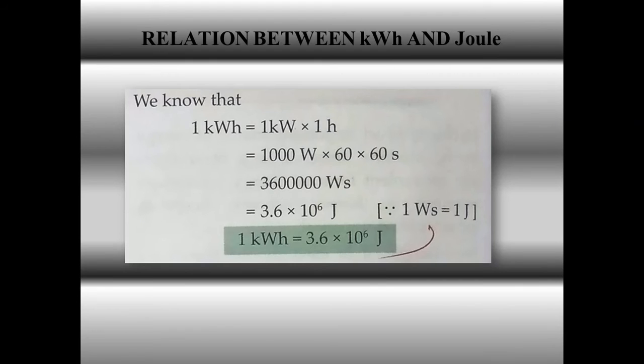We know that 1 kilowatt equals 1000 watt and 1 hour equals 60 into 60 seconds. When we solve, we get 36 lakh watt second, or in short we can write 3.6 into 10 raised to the power 6 joule. So this is the relation between 1 kilowatt hour and 1 joule.